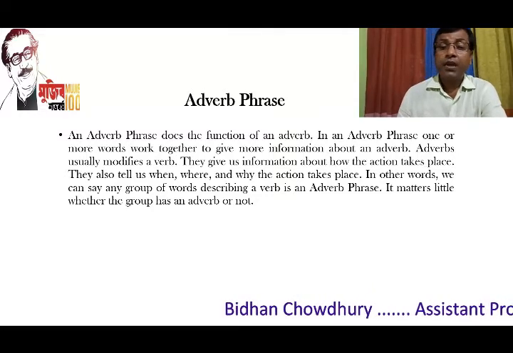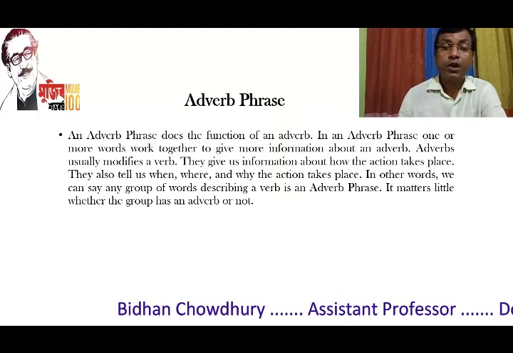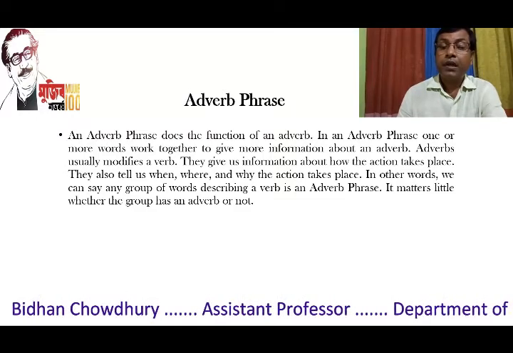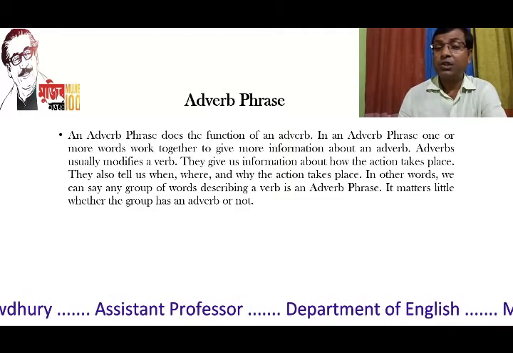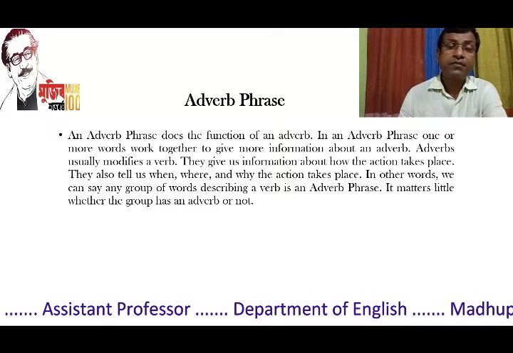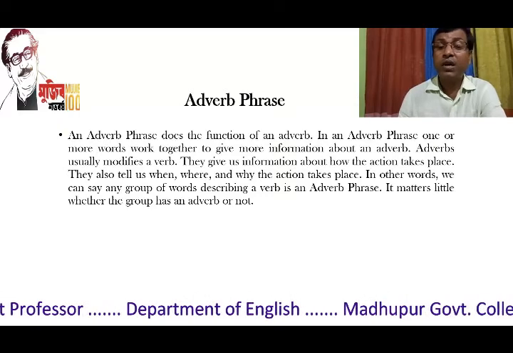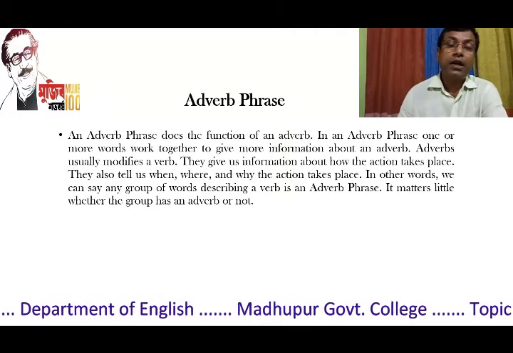This line actually gives us information about the characteristic of an adverb. Through an adverb, we get answers to how the action of the verb takes place, when does it take place, where does it take place, or why does it take place. All these answers we get from an adverb.